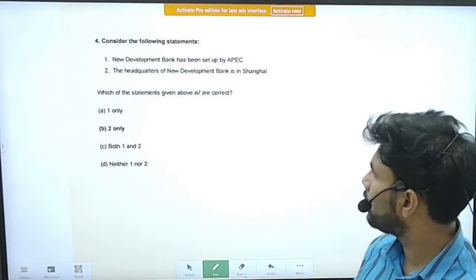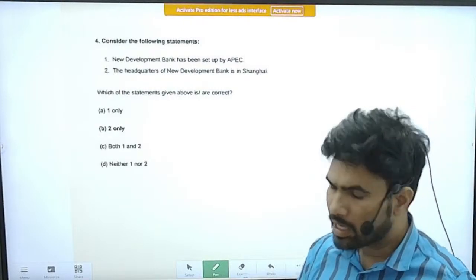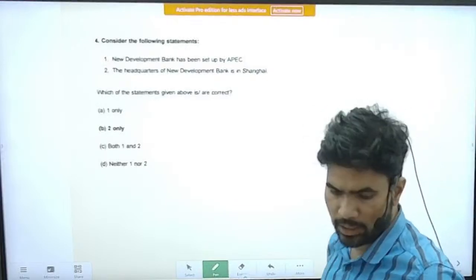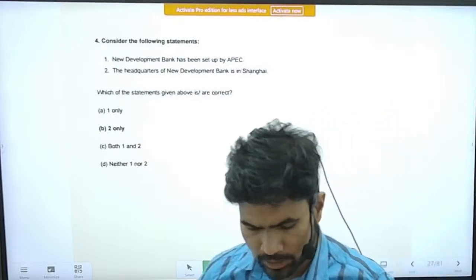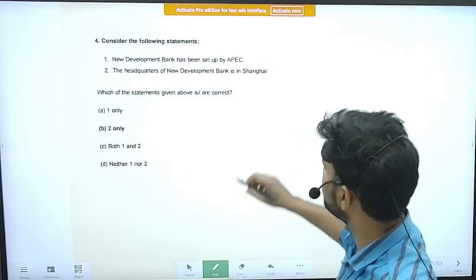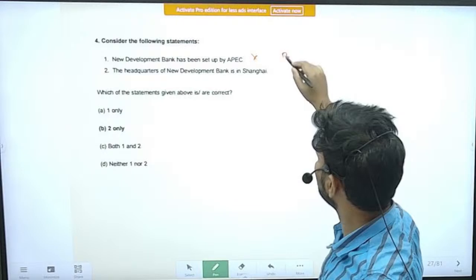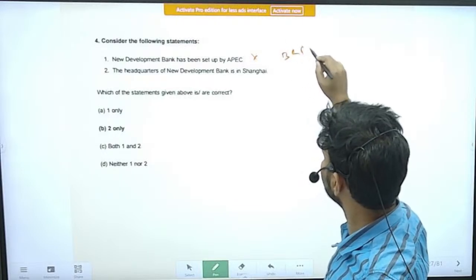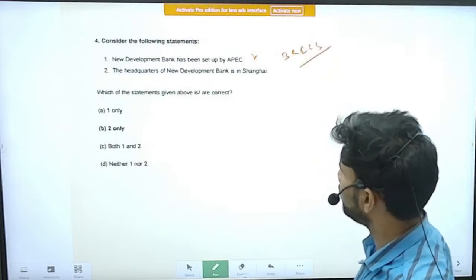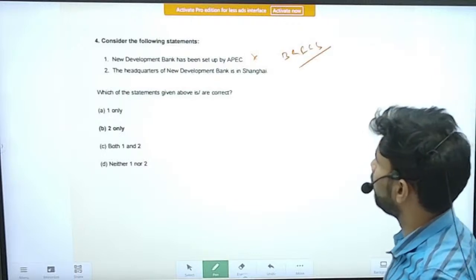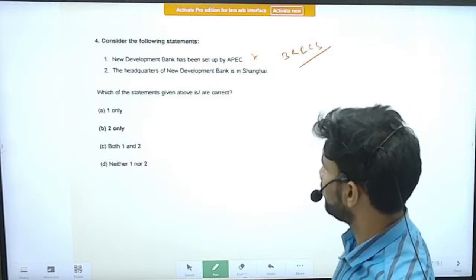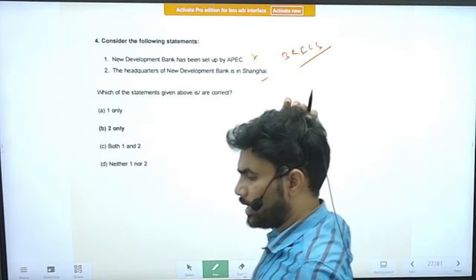Next question number 4. Consider the following statements. Statement: New Development Bank has been set up by the APEC. So this is an incorrect statement. You know, NDB, it is the initiative of the BRICS countries, right? The headquarters of the New Development Bank is Shanghai. Yes, this is Shanghai, China.